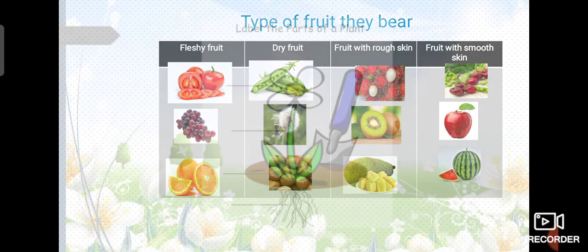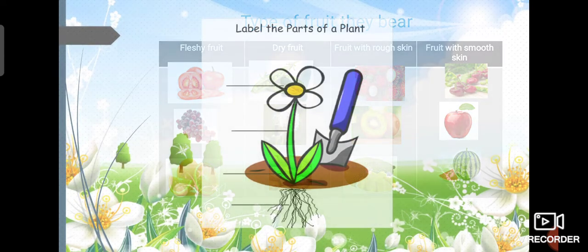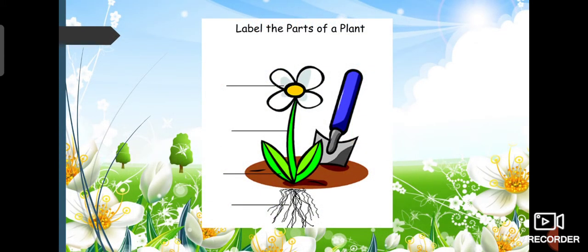Okay, now guys, let's remind ourselves about the parts of the plant. What is the most beautiful part of the plant that is usually colorful and has very various forms that can attract insects? We call it flower. Now, what is the thing that connects the upper part with the lower part of the plants? We call it stem. And when the stem grows big and heavy and covered by the outer bark, we call it trunk.